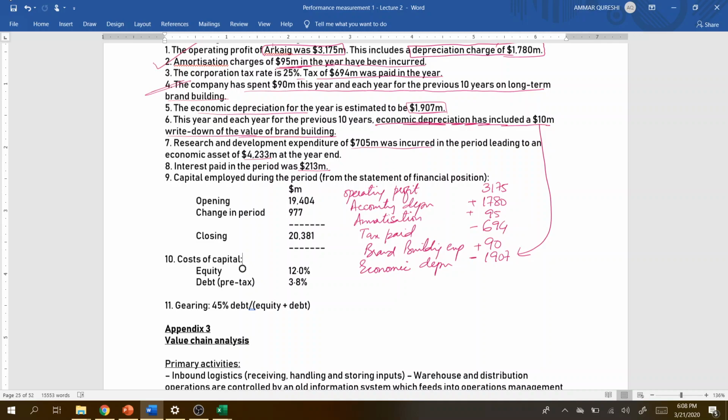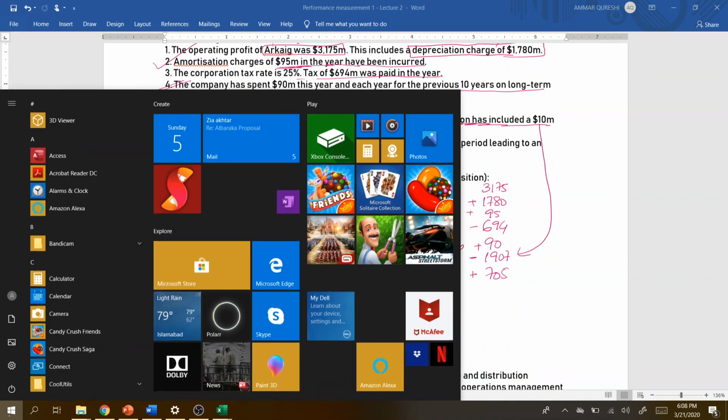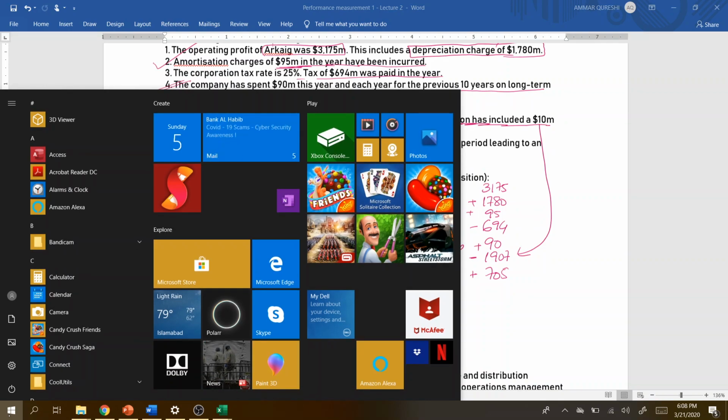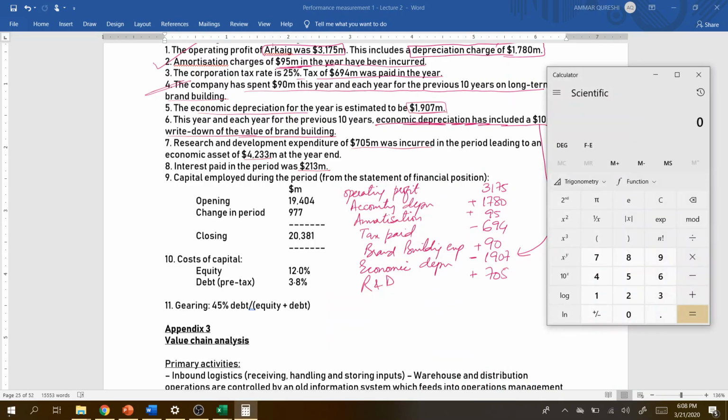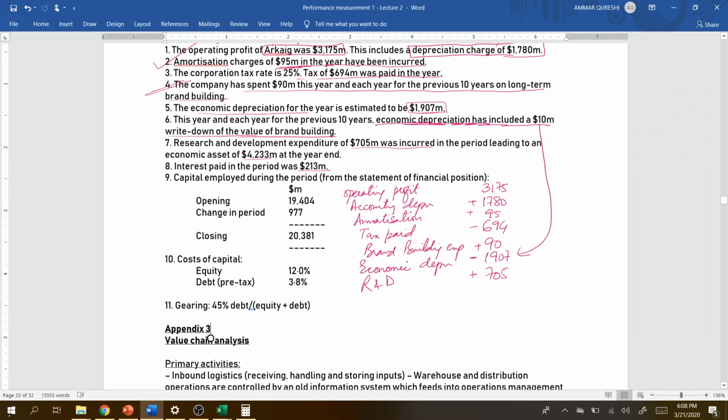Research and development expenditure is around 705 for this period. So research and development is 705. We need to add that expense back too. And then interest expense: the tax savings on interest, the loss of tax on interest, we have to calculate. 213 times what is the tax rate? 25%. That is 53.25, right?